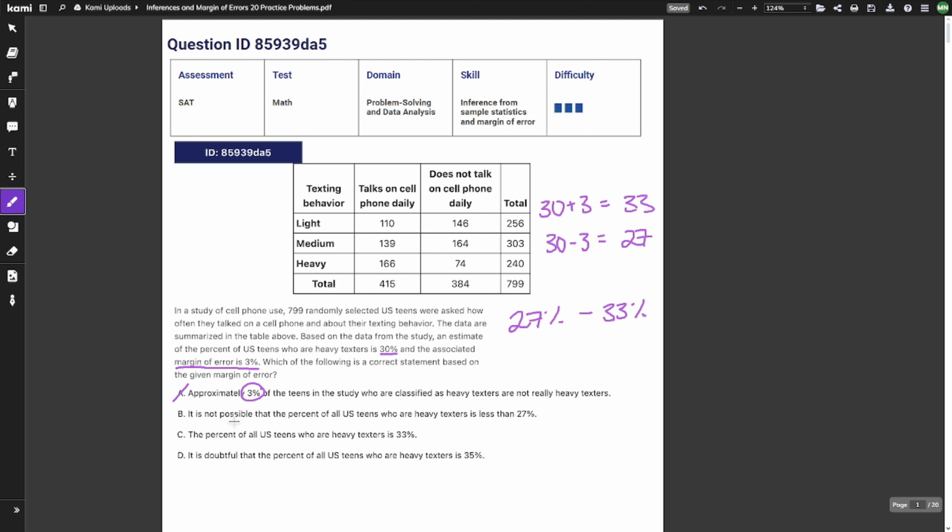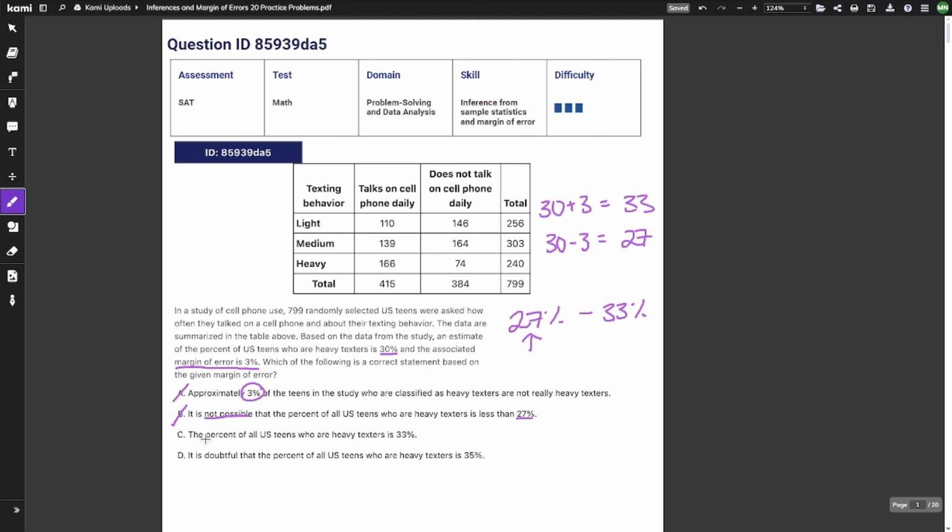It is not possible that the percent of all US teens who are heavy texters is less than 27. So yeah, 27%, that is our minimum in our range. However, you cannot just straight up say it is not possible, alright? You cannot for sure 100% say that it's not possible. So our answer is not going to be B either, alright? You can never say anything for sure with these types of studies.